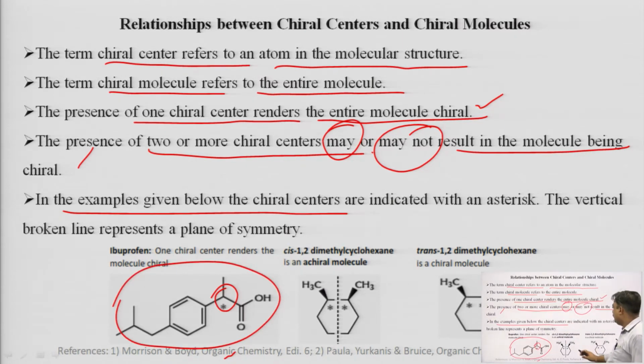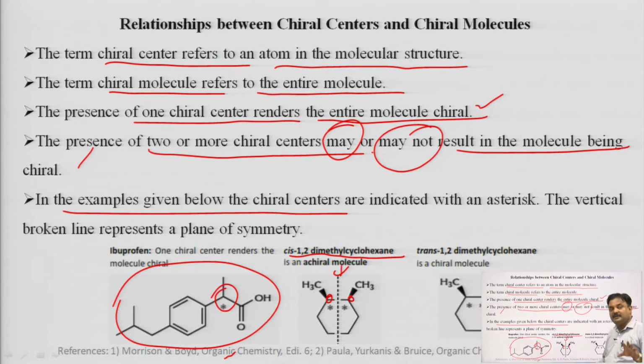When we are talking about cis-1,2-dimethylcyclohexane, here you can see two chiral centers are present. But although two chiral centers are present, this molecule is not considered a chiral molecule, because there is a plane of symmetry present.